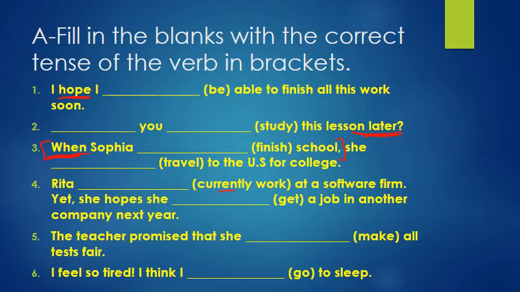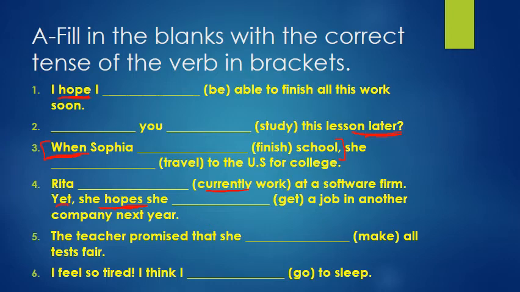Rita currently works. Currently is a clue for the present progressive. Rita is currently working at a software firm. Yet she hopes. Hopes. Clue for what tense? Future simple. She will get a job in another company next year.